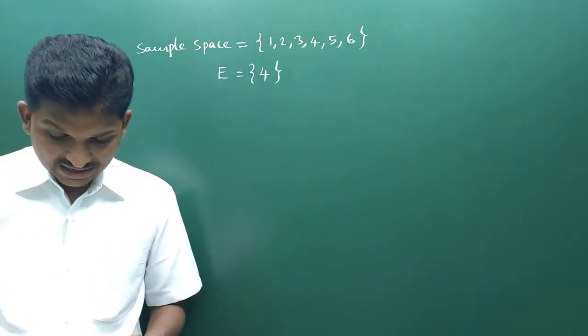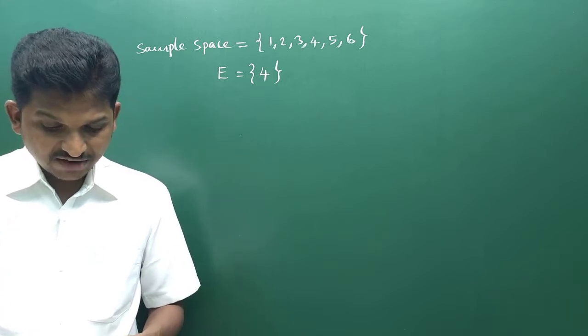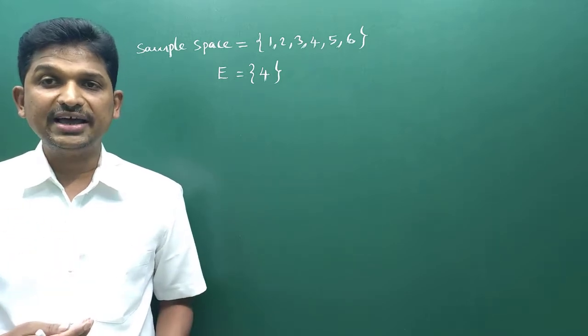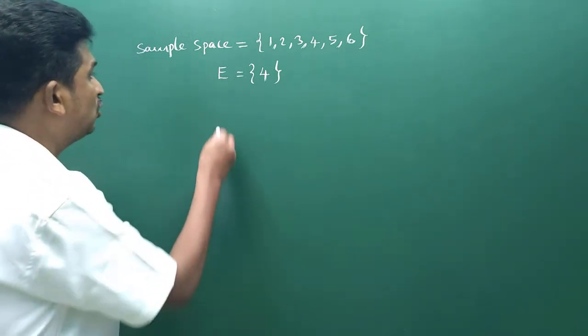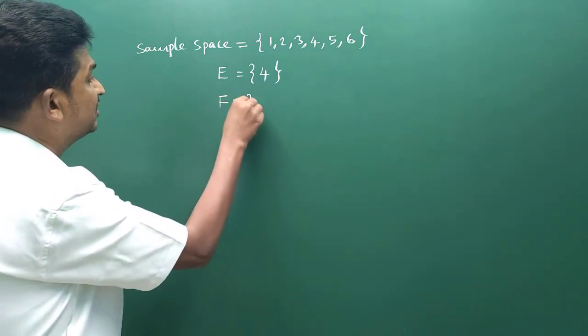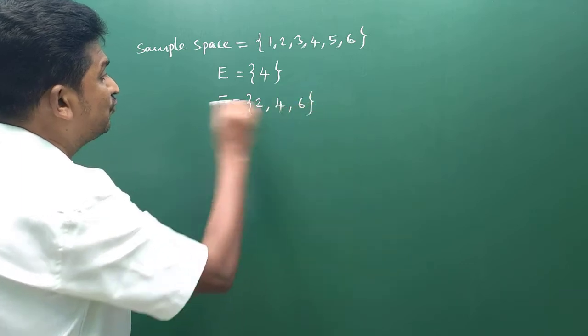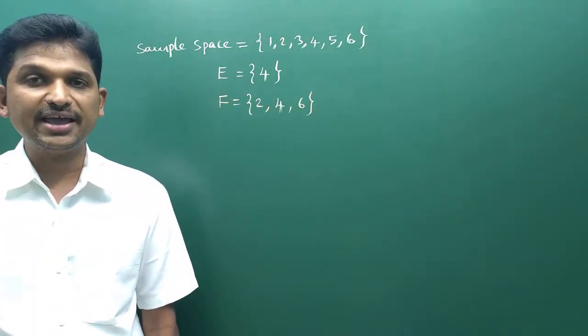And they have given that F is the event that the die shows an even number. When we roll a die, showing an even number is the event F. So, how can I write F? When we roll a die, what are the possible even numbers? 2, 4, 6. These are the possible even numbers we will get when we roll a die.